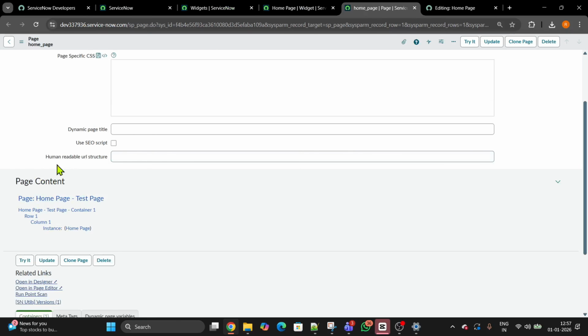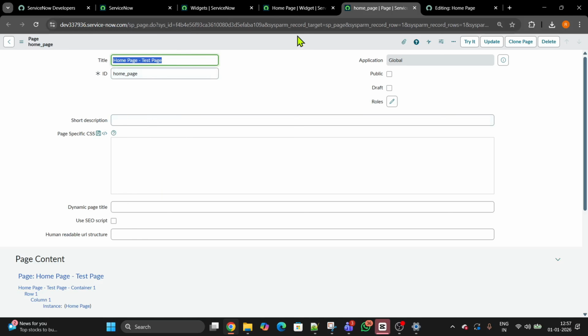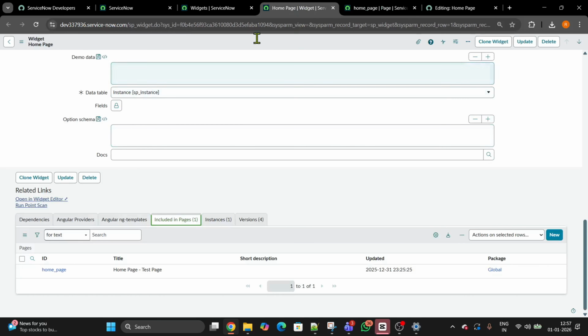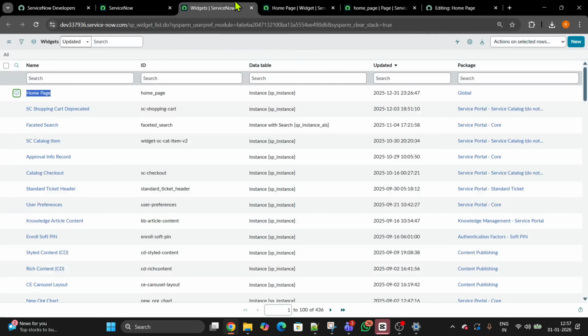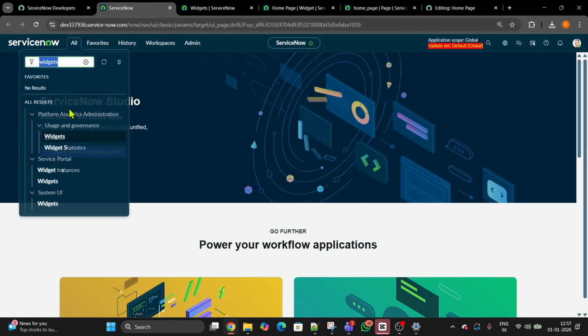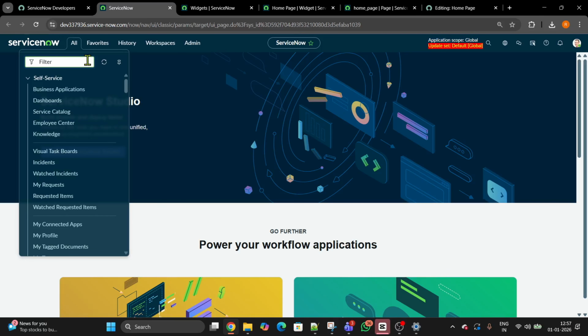See, page, and page has a container. What is a container? Nothing but that holds the widget, which is nothing but holds the data. So you don't have to do it separately. It will all happen. So we created a homepage, then a page, and now we will go back again to service portal. Type service portal.